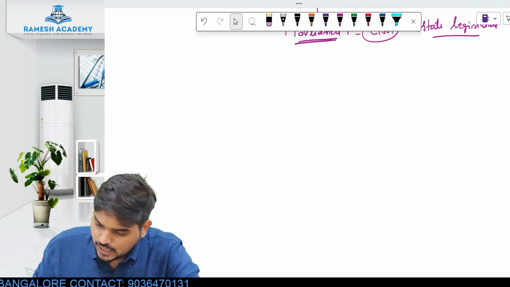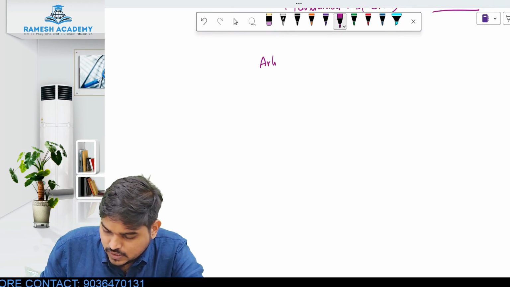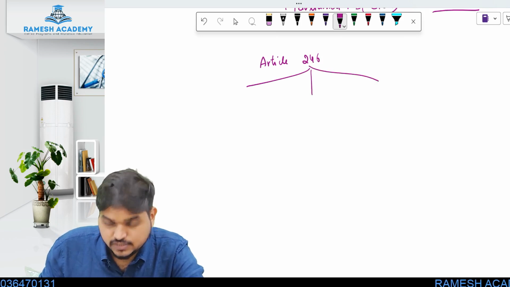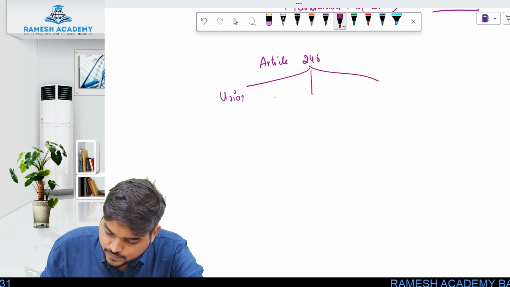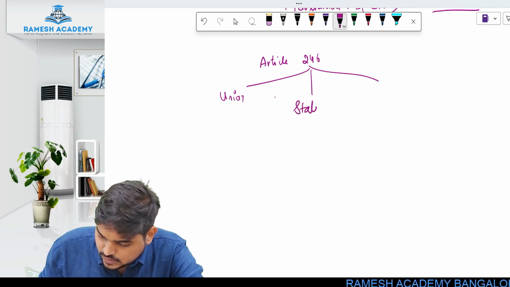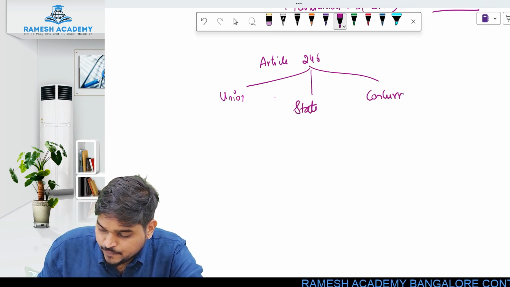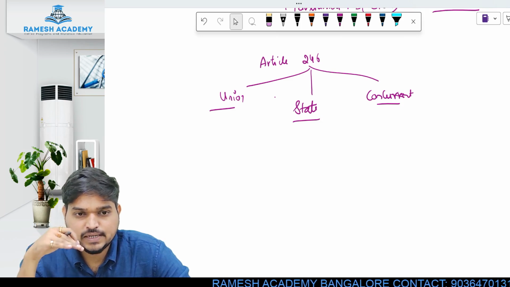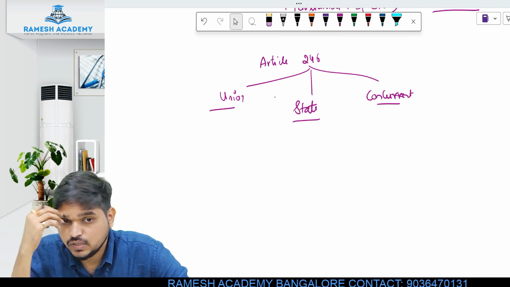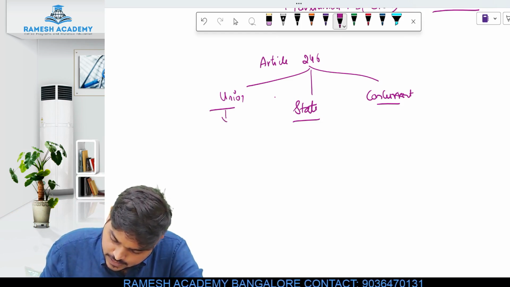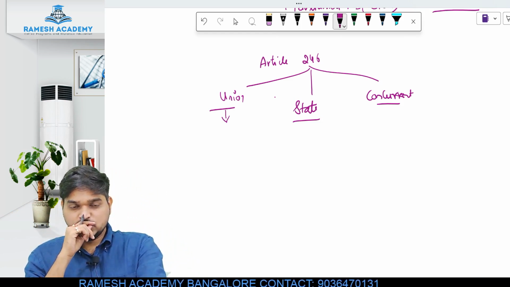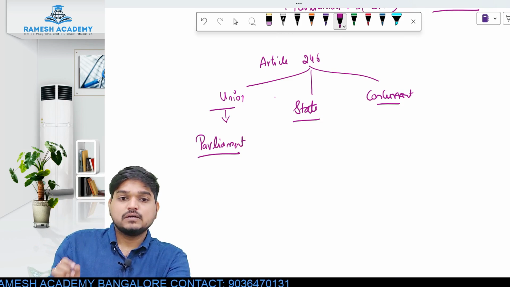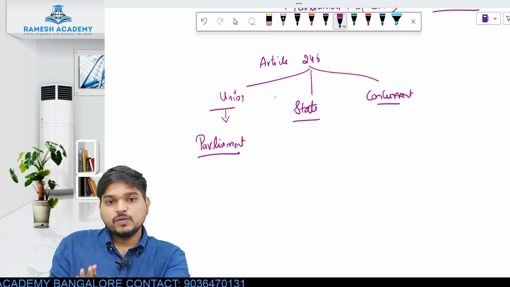Now there's one more article, called Article 246. In Article 246 they have given three lists. One is your Union List, second is your State List, and third one is your Concurrent List. Article 246 gives three kinds of lists. Now the Union List contains all those subject matters for which only Parliament can make laws. It contains all those subject matters for which who will make the laws?